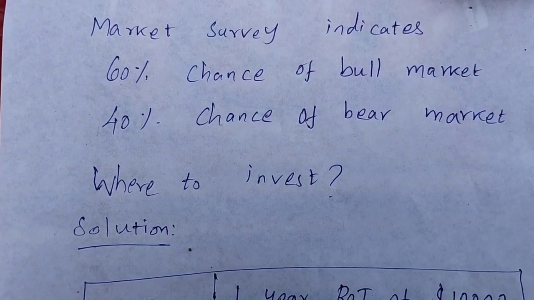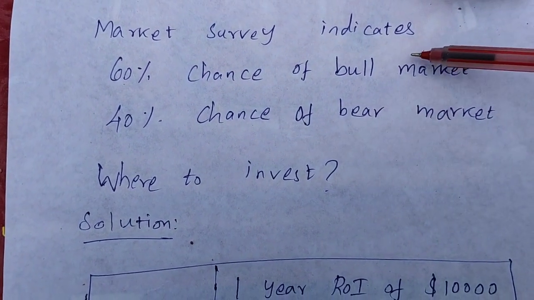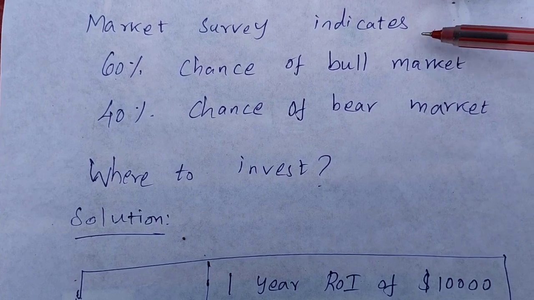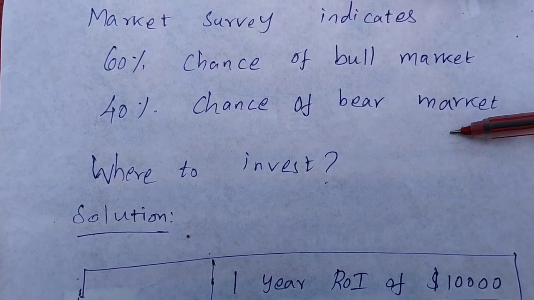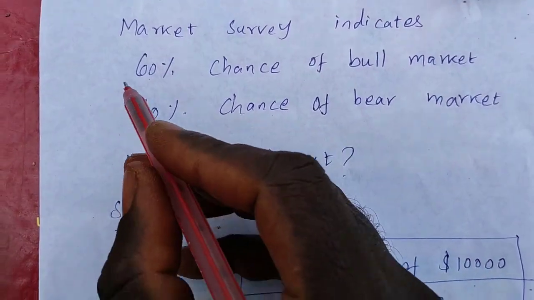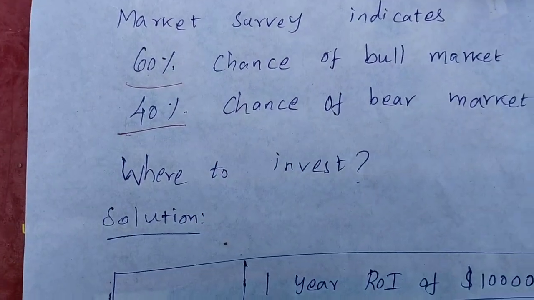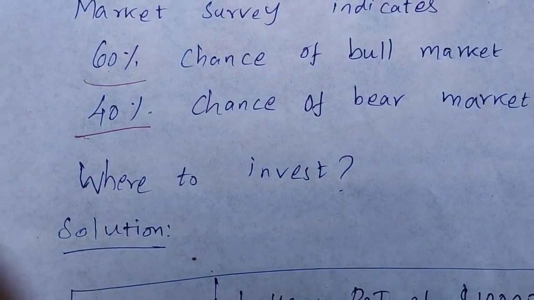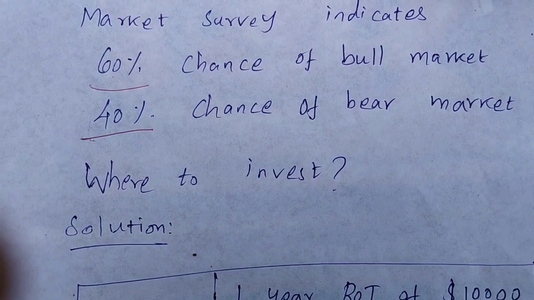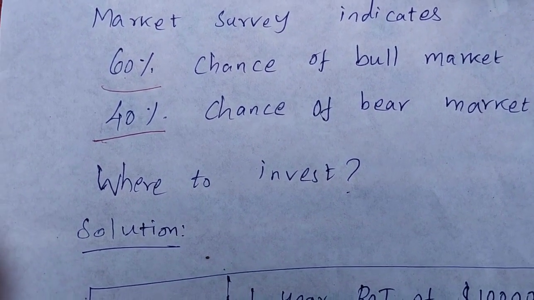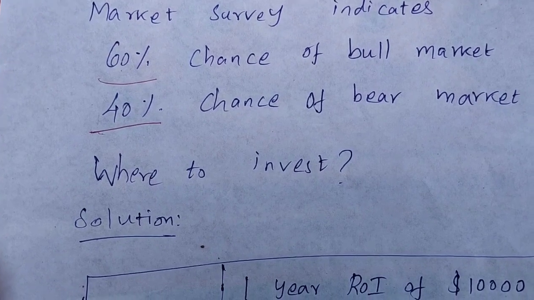Continuing with that problem, a market survey, that is, based on the previous history, indicates that there is a 60% chance for a bull market and a 40% chance for a bear market. Please note that these two numbers, 60% and 40%, are actually probabilistic numbers. They are not deterministic numbers. That is a very important point to note here. So there might be a bull market chance of 60% and a bear market chance of 40%. So where should you invest your money? This is the given problem.